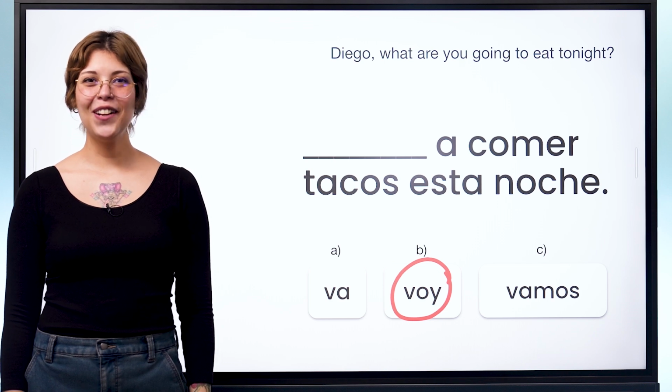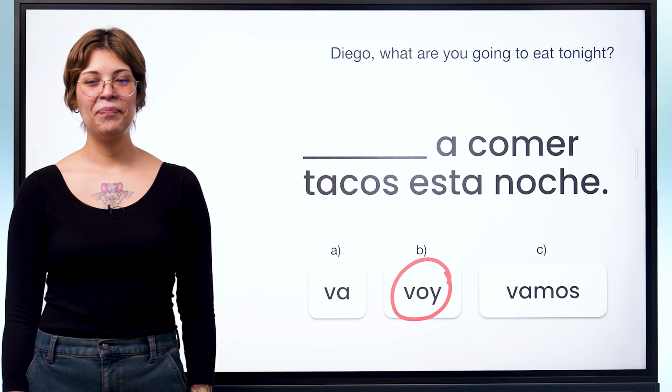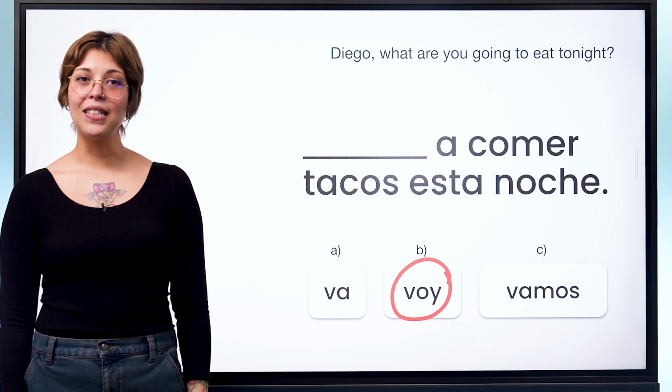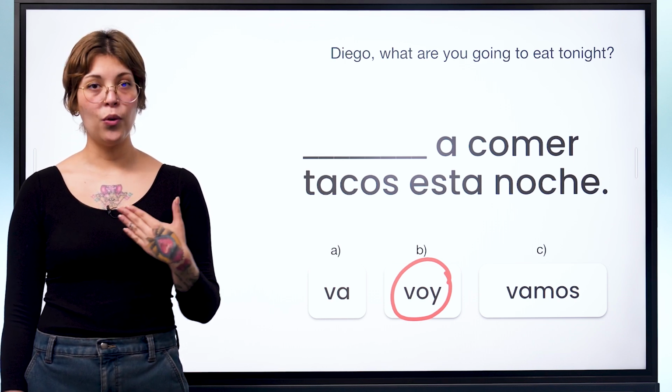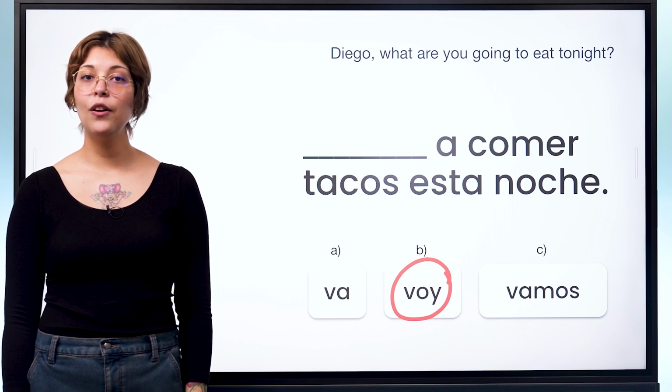Voy a comer tacos esta noche. I'm going to eat tacos tonight. We use voy in this sentence because the subject is yo, meaning I, and voy is the first person singular form of the verb ir in the present tense.